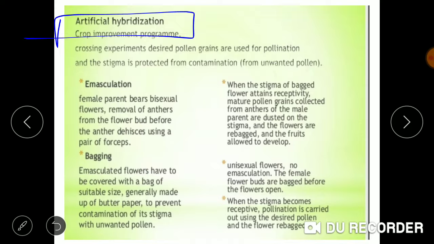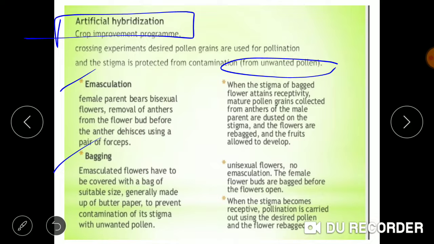In this case, the crossing is done between the desired pollen grains and the stigma is protected from the unwanted pollens. So it is a controlled practice which is done artificially. So how it is done, we'll be talking about. There are two main steps involved in the process of artificial hybridization. First one is emasculation and the other one is bagging.